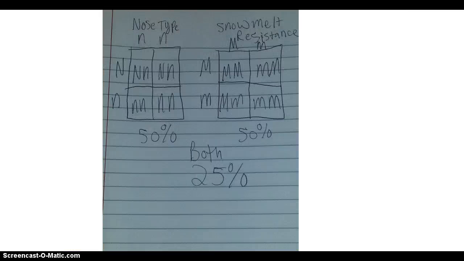The probability of Frosty Jr. having a button nose and being constructed of snow resistant to melting is 25%. This is because he is 50% likely to have a button nose due to the fact that Frosty himself has it and Carol is heterozygous. And because he is 50% likely to be constructed of snow resistant to melting. Therefore, with both of these at 50%, his chances of having both these traits are 25%.